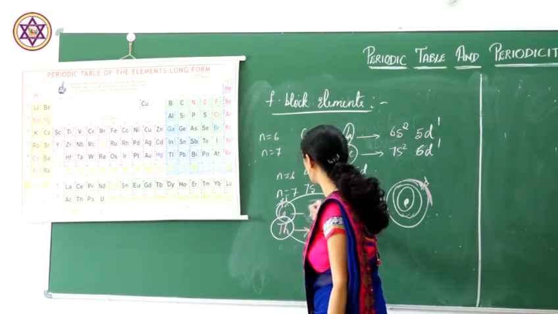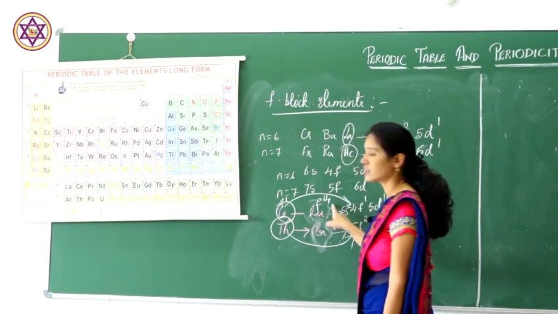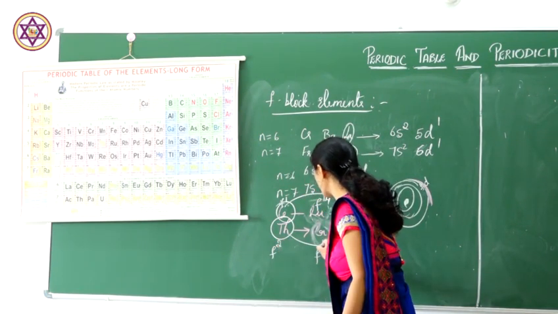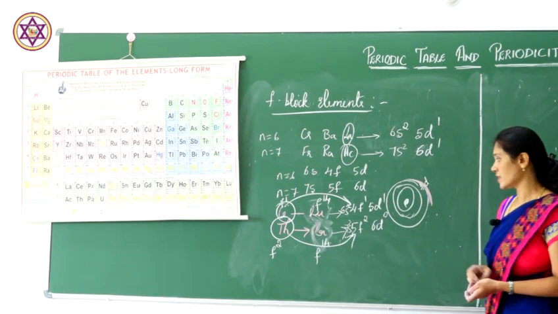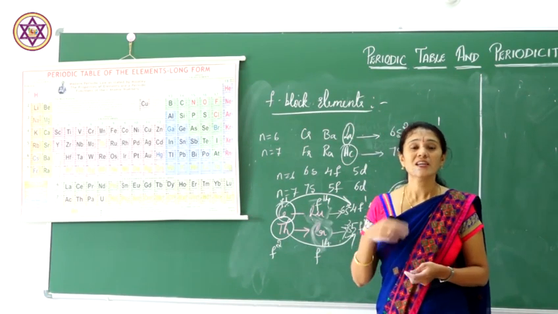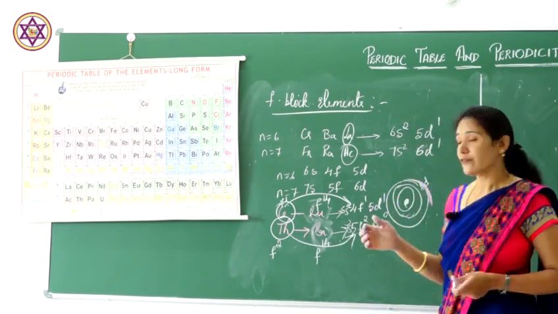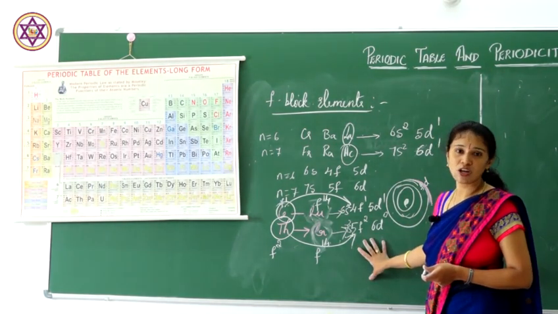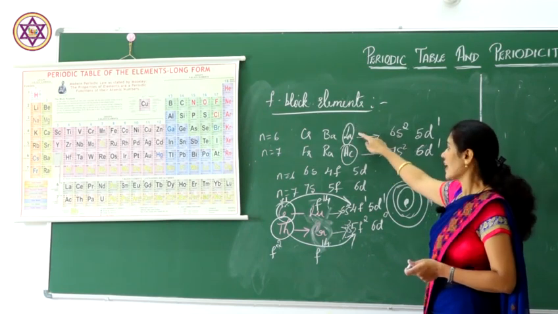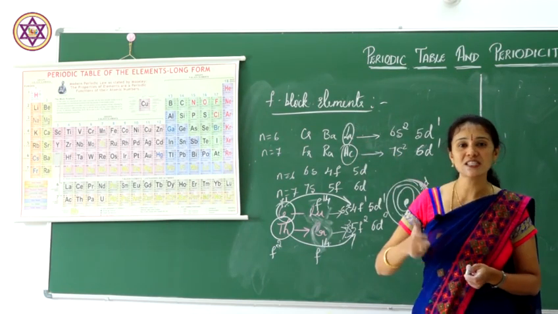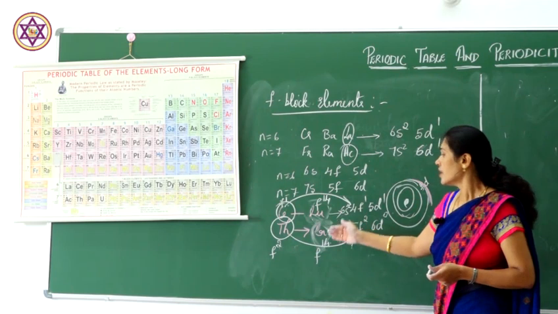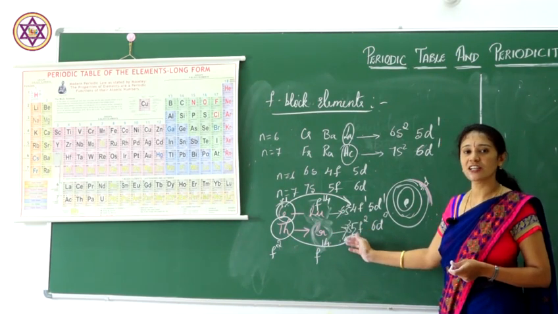From f1 to f14, the filling takes place here. Here from thorium, that is f2 to f14, the filling of electrons takes place in F subshell. In these elements there is incomplete filling of F subshells. Therefore, they belong to F block elements. In lanthanum and actinium there is an incomplete D subshell. Therefore, they belong to D block elements, and these belong to F block elements because they have incomplete F subshells.